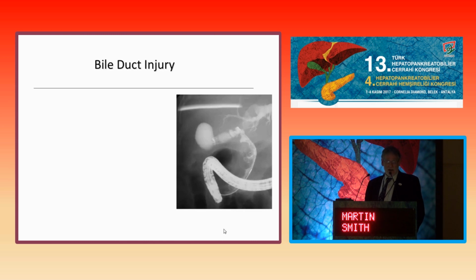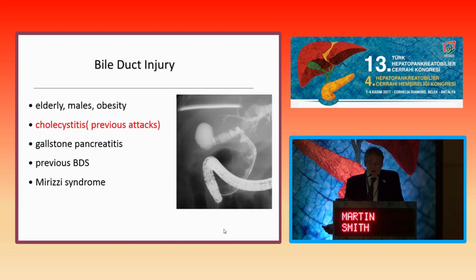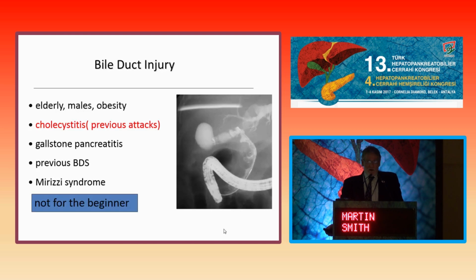Now, one of our concerns with all laparoscopic cholecystectomies is bile duct injury, and how does that affect acute cholecystitis? It's quite clear that acute cholecystitis is one of those issues that predict, particularly if there have been previous attacks, a higher incidence of bile duct injuries. So that's not an operation that I think should necessarily be performed by the most junior member of the team. But I remind you that most bile duct injuries don't have a risk factor, and so it doesn't completely exclude doing a cholecystectomy in the acute setting.